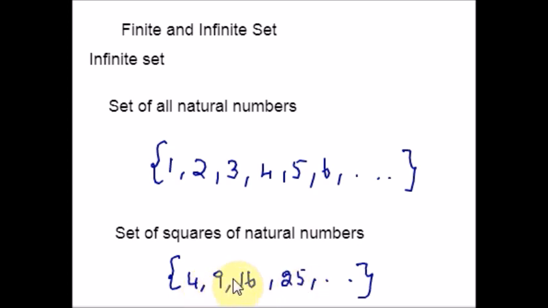Okay. So this is all about infinite and finite set. You should also know that all infinite sets cannot be described in the roster form like this. For example, set of all real numbers. Do you think this can be written in roster form? Yes, this cannot be written because this cannot be described in this form because the elements of the real number set do not follow any particular pattern, right? So we cannot form a roster form for that one. Hope you're clear with this.